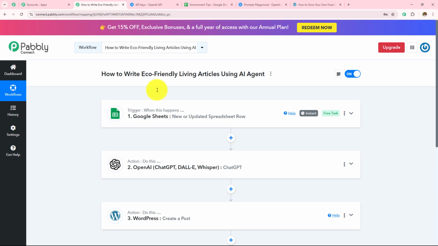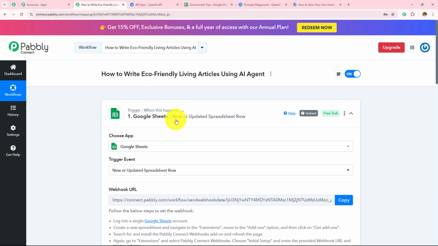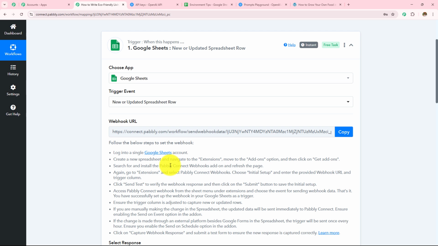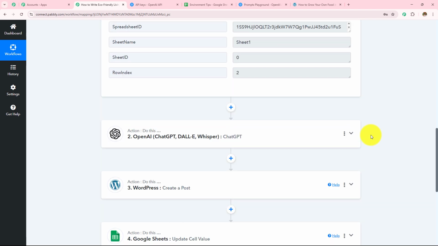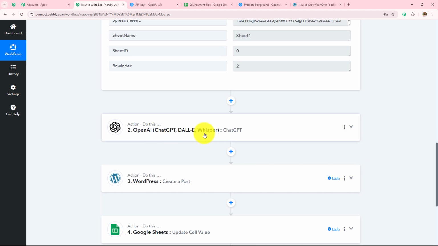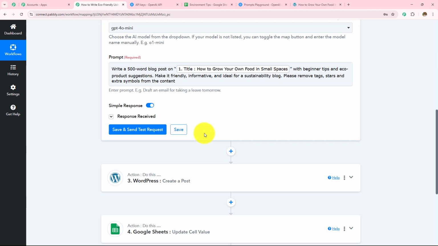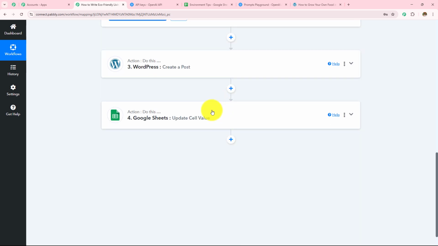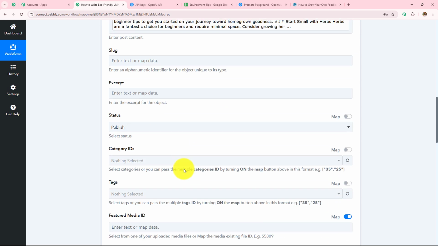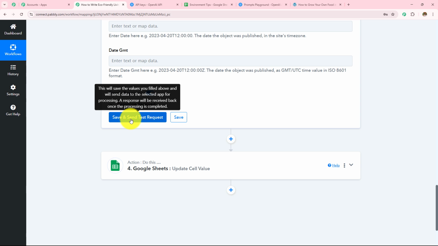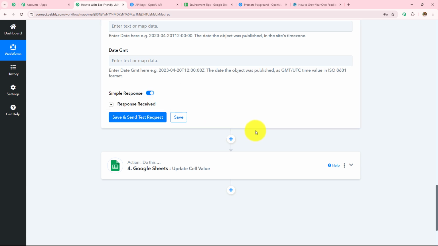So now to summarize, with Google Sheets as a trigger application, we made a connection with Pabbly Connect with the help of this webhook URL. We added a title and received that response here in this workflow. Then we moved to the next step where we wanted OpenAI to generate the article. So we took OpenAI as the action application, made a connection with Pabbly Connect, entered the AI model, entered the prompt, received the response, and then we wanted to create that as a post on my WordPress. So I took my action application as WordPress, made a connection with Pabbly Connect, entered all the required details, clicked on save and send test request and received the response as this post being created on my WordPress.